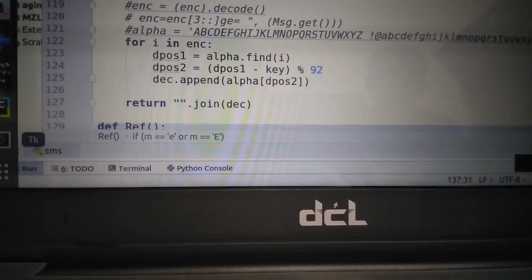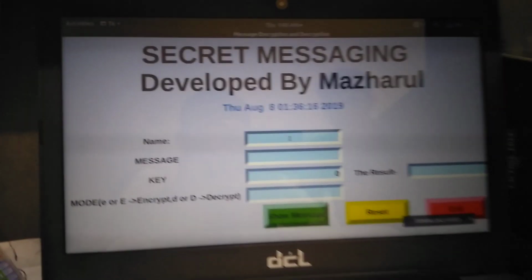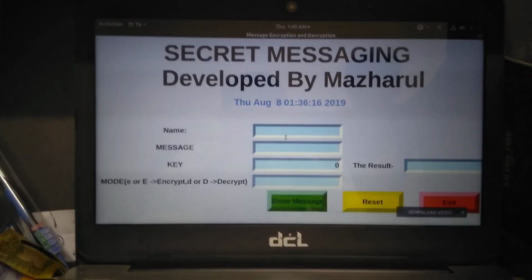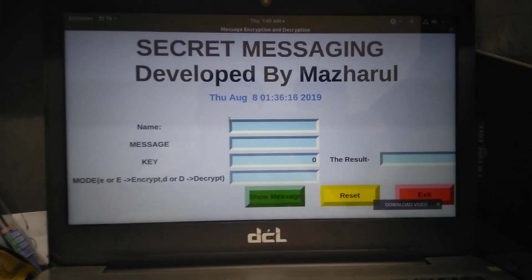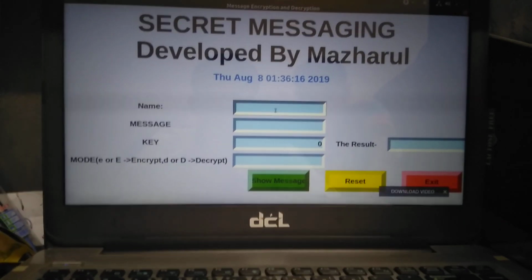Now I am going to my output console. After running the algorithm, my output looks like this interface. I will enter my values.